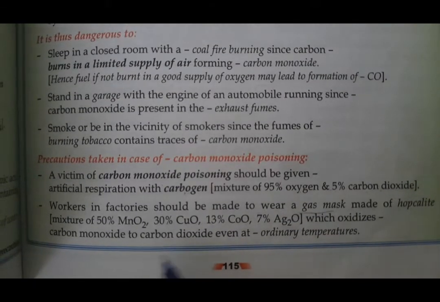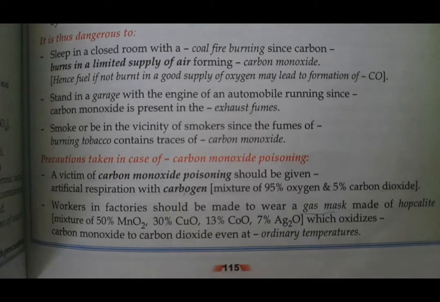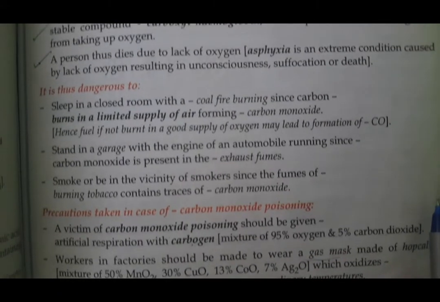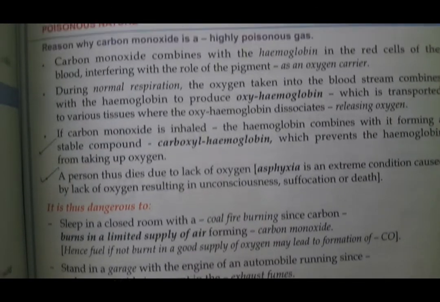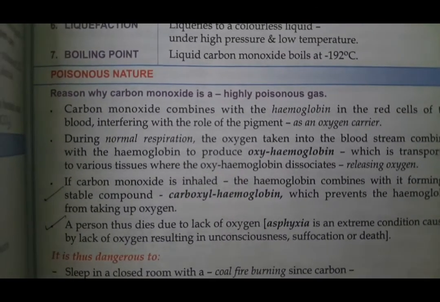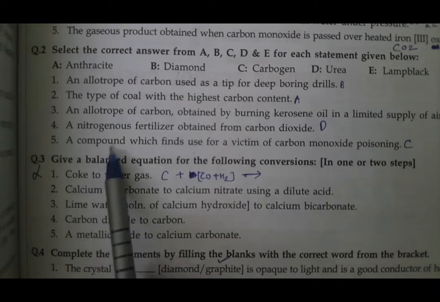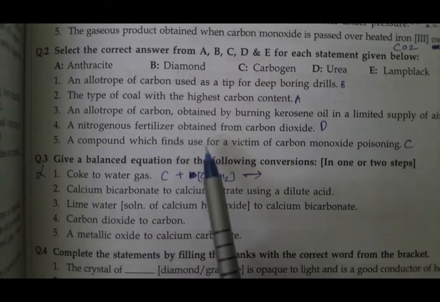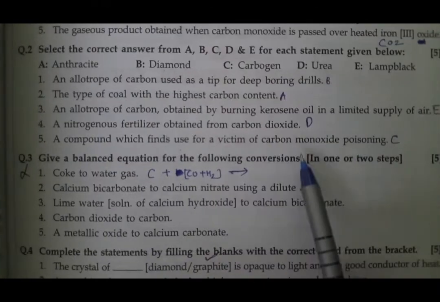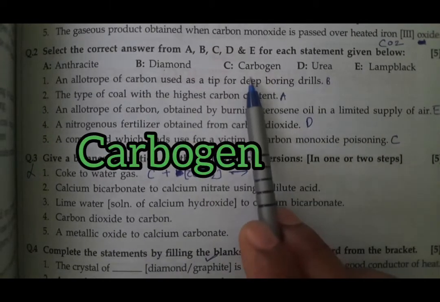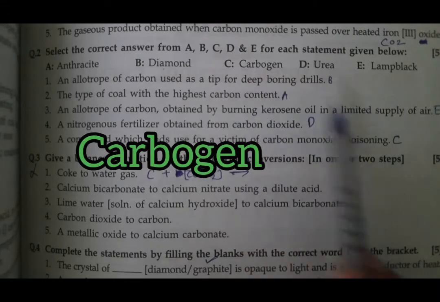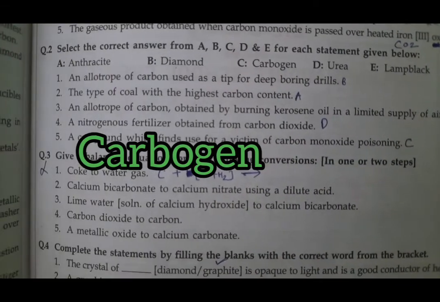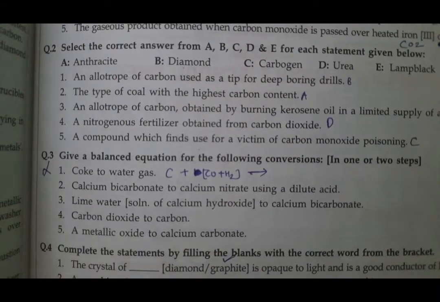So that you will not intake carbon monoxide inside the body. These are some of the physical properties which you have to remember, and from here a lot of reasoning questions can be made. I would like to show you a few. You can see one objective question here: a compound used to treat a victim of carbon monoxide poisoning is carbogen, artificial respiration. So C is the answer for this objective question, which is at the last page of the chapter.